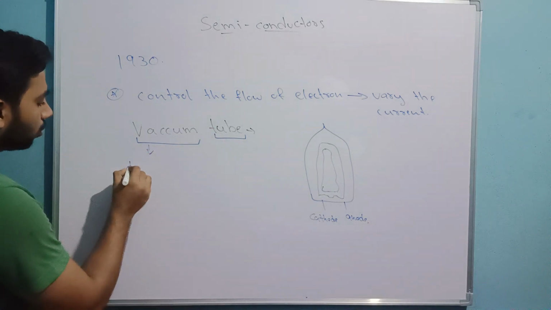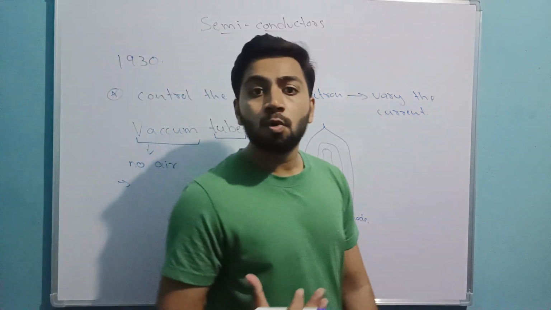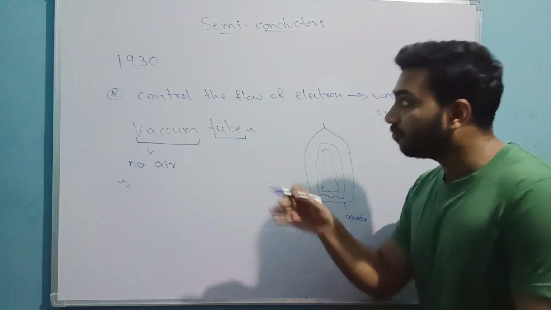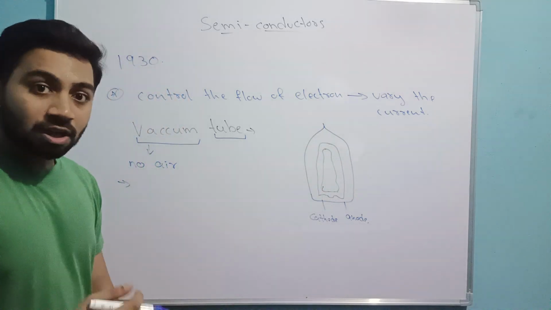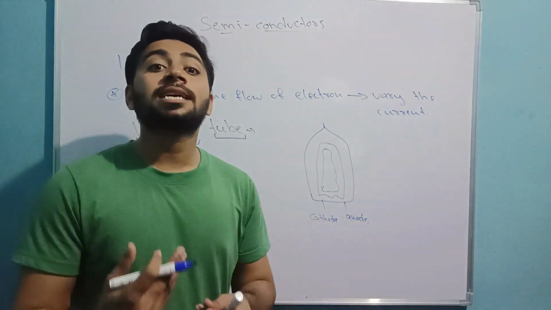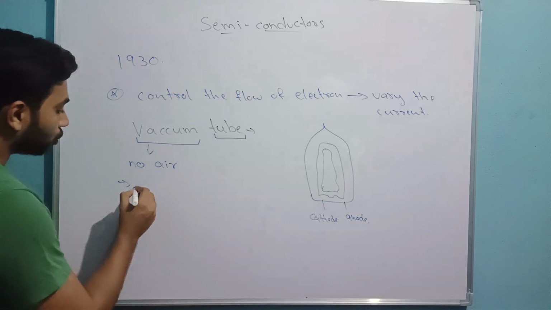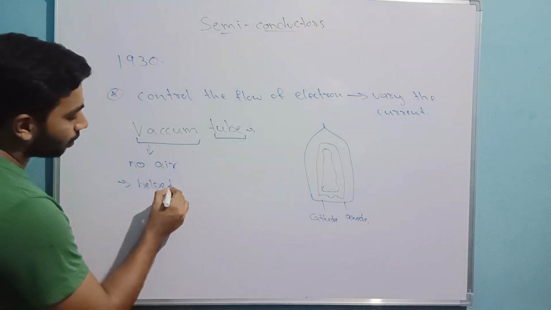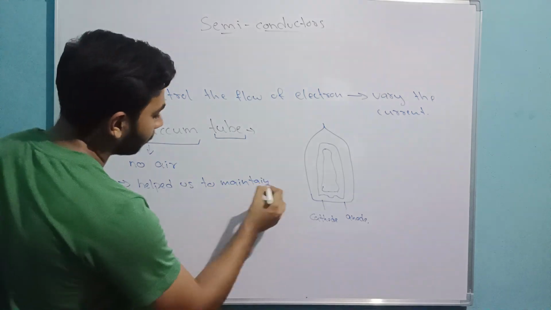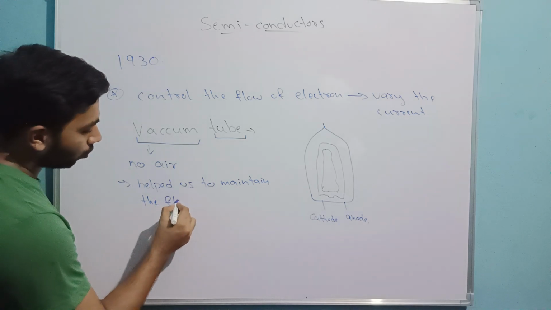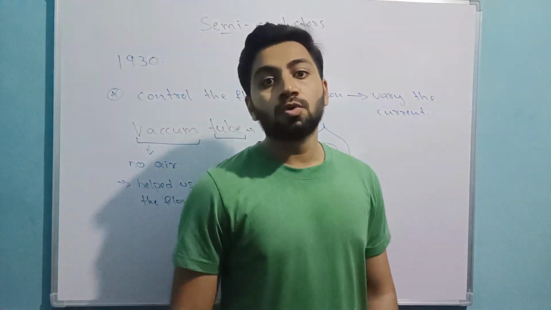Now the thing is, why no air? And why did we use this vacuum tube before semiconductors? Before finding semiconductors, why were we using this vacuum tube? Because this vacuum tube helps us to maintain the flow of charges, or electrons. Sir, why do we need to maintain the flow of electrons?